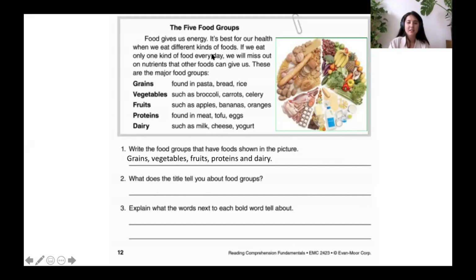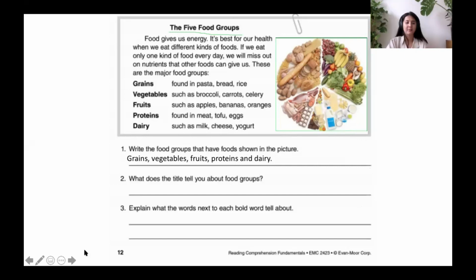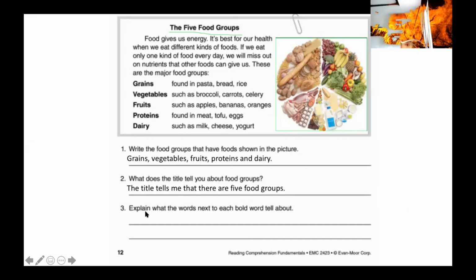So the title is up here. Meng Huai: The title tells there are 5 groups. Good job. Well done. The title tells me that there are 5 food groups. Well done, Ming Huan. Number 3, explain what the words next to each bold word tell about.